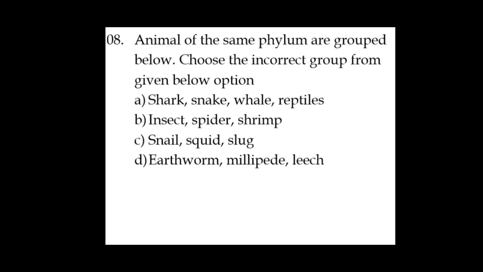Then see snail, squid, slug. All these belong to molluscans. Snail belongs to molluscans, squid is a mollusc, slug is also a mollusc. Then earthworm, millipede as well as a leech. Earthworm belongs to phylum Annelida. Millipede belongs to Arthropoda. So here it does not come. So if we look at these options, B and C are right here.